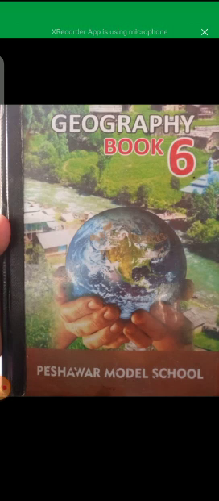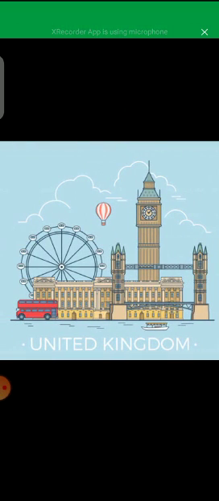Today is our next class of Geo. Welcome to you all. This is your Geo book 6. Let's start from the next topic. We have discussed the word effect and definition of geography in our previous class. Today we have our new topic that starts from page 14, and the name of the topic is United Kingdom.